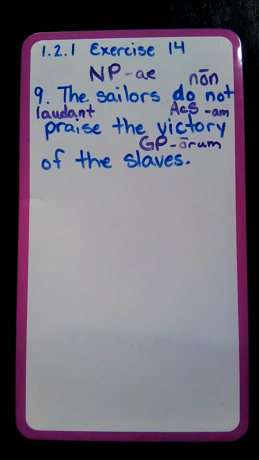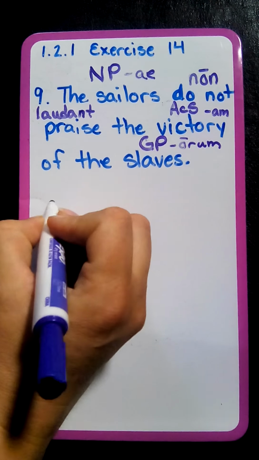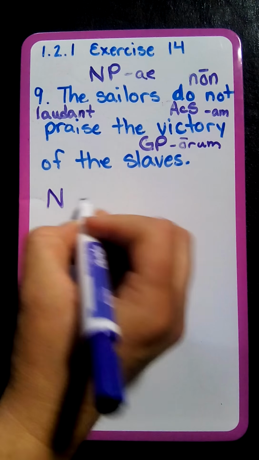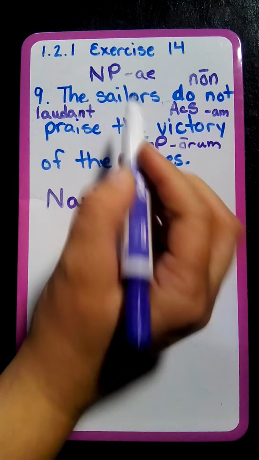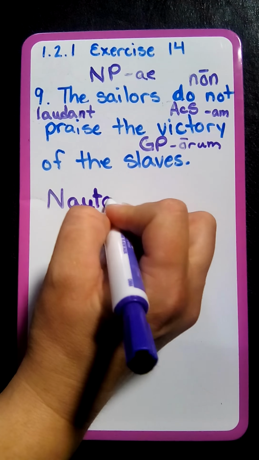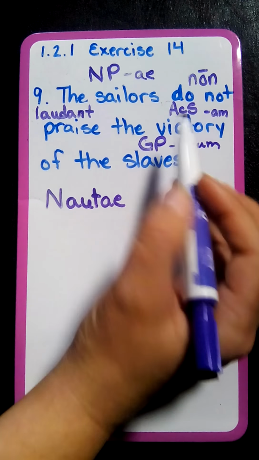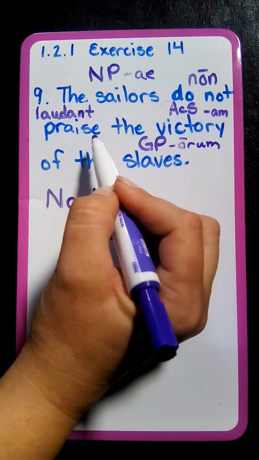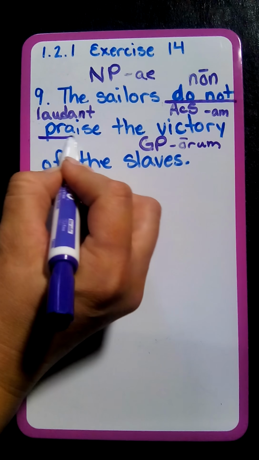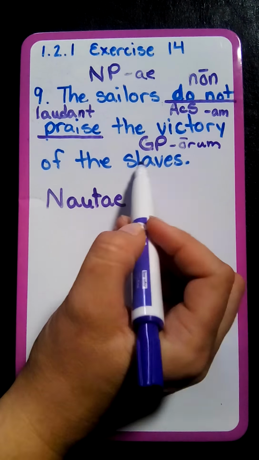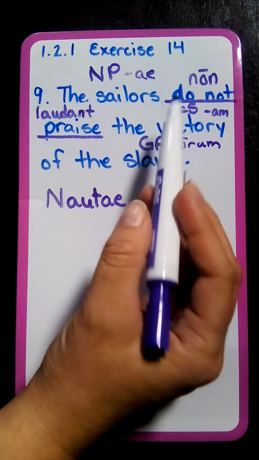All right, I think we're ready to write it down. Let's start with our subject, and we're going to write sailors. We're going to start with our stem of sailors, naut, N-A-U-T, naut, I'm going to add the AE. Now we look next, we have our modifier and our verb. Our verb needs to stand last in the sentence. So we're going to underline that so we don't forget about it. I don't want to get to the end of the sentence and think that I'm done and forget my verb. So I'm underlining it to remind myself to come back to that.